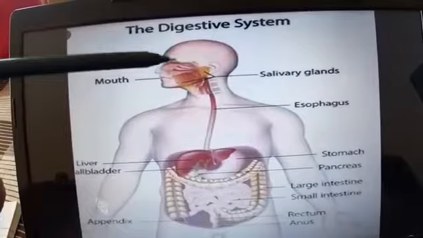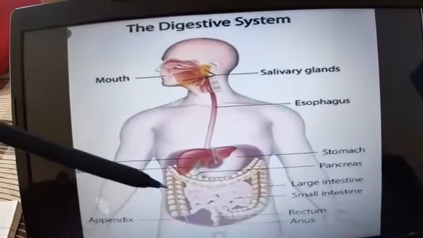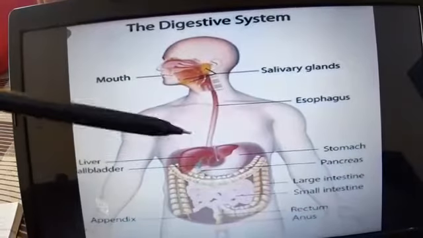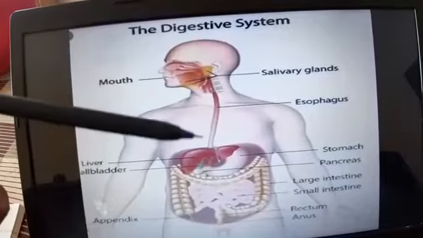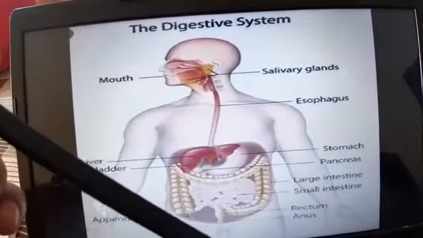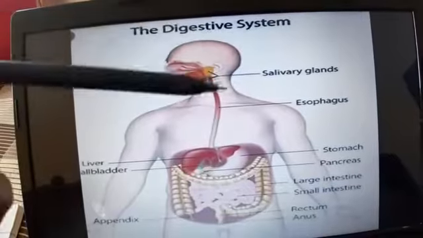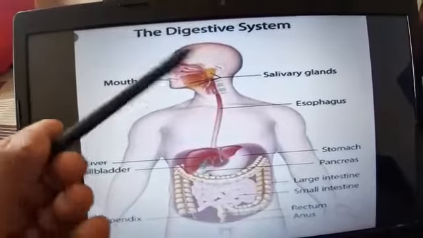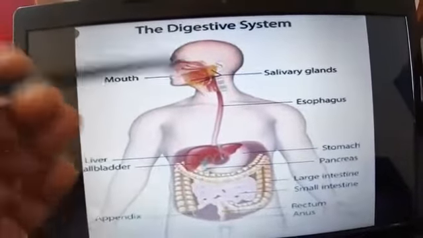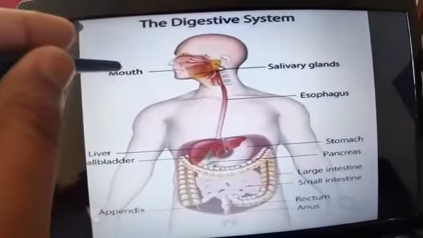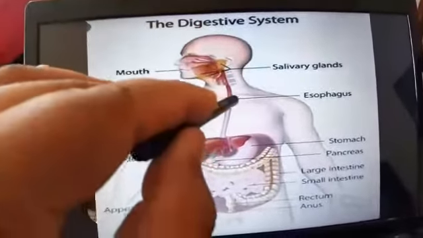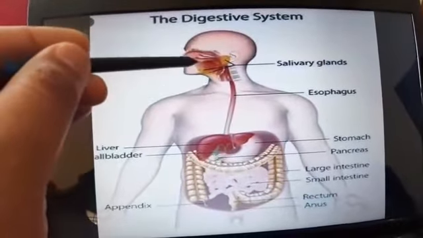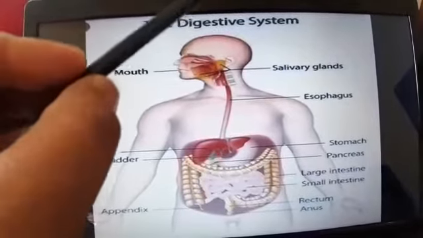As you all know, we were discussing the human digestive system of our body. In the previous video we discussed the steps involved in heterotrophic nutrition in humans, that is ingestion, digestion, absorption, assimilation and egestion. We discussed how we take in food, and what happens to the food when it enters our mouth, what different functions are performed by the different parts of the mouth. And the process of digestion starts in the mouth.